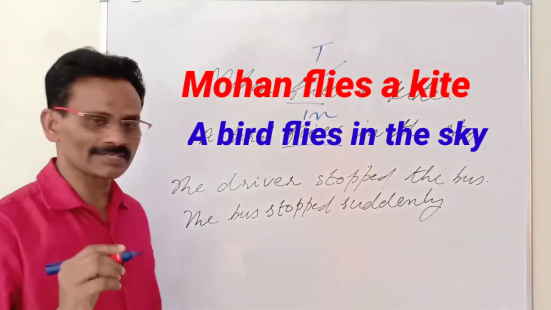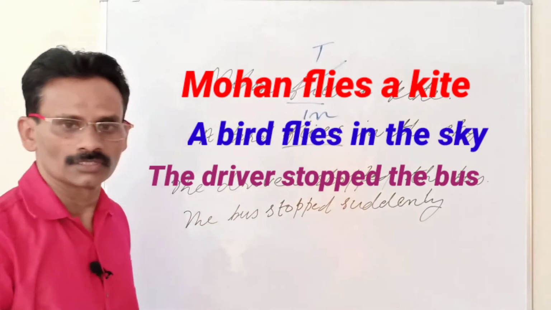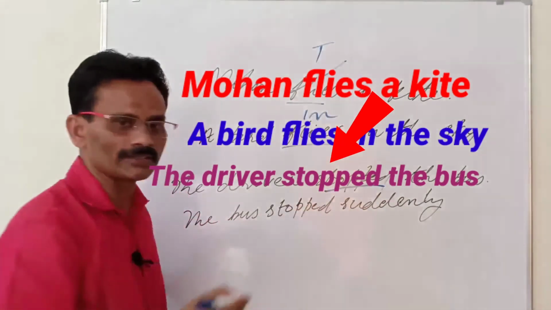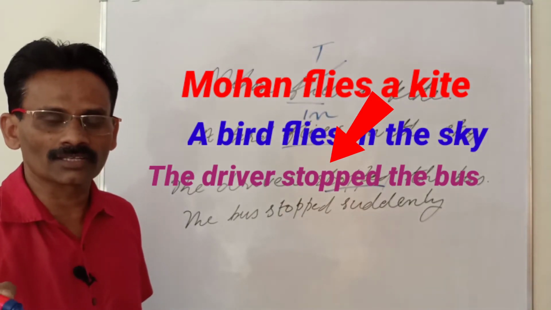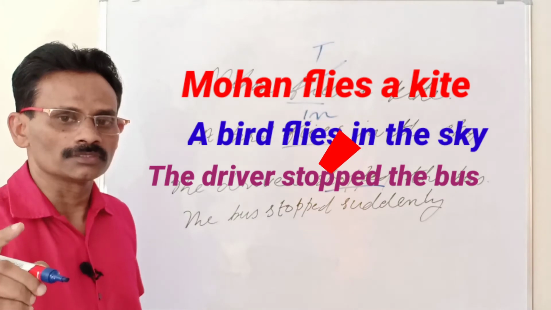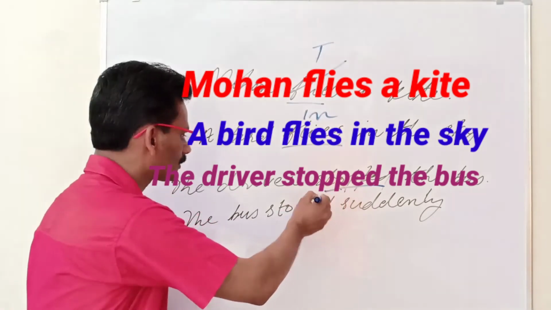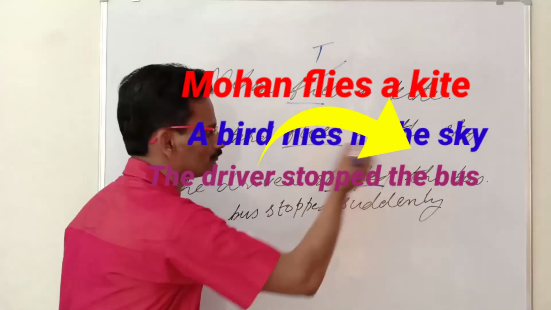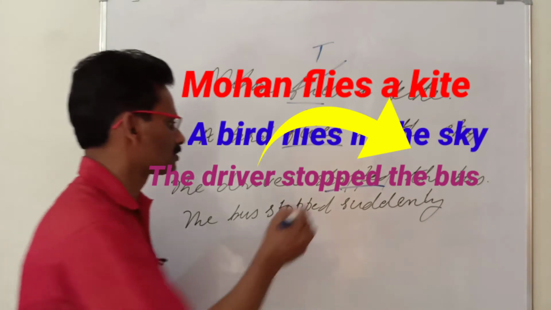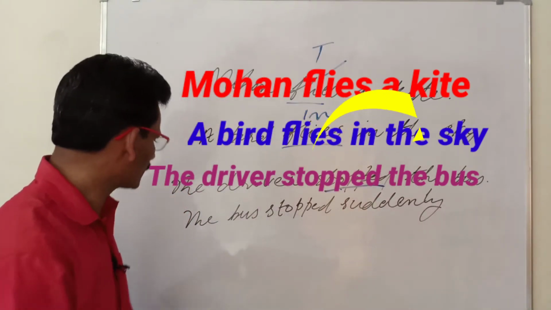And look at another example. The driver stopped the bus. Here, the verb is stopped. And this is a transitive verb. Because the verb stopped expresses an action that passes from subject to object. There is a receiver of the action. Stopped what? The bus. Now look at the next example.